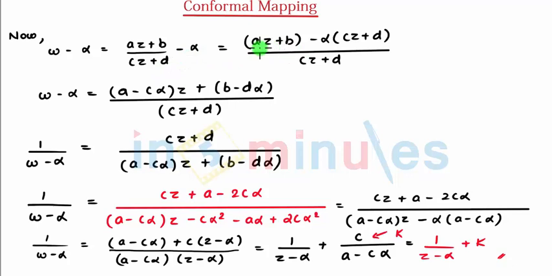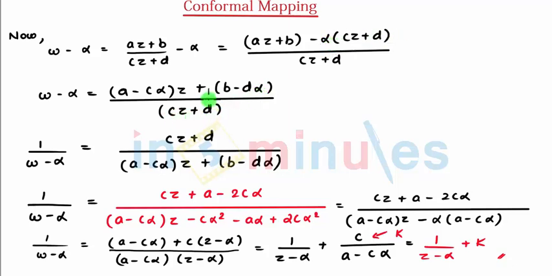By solving it, I get (az plus b minus alpha times (cz plus d)) divided by (cz plus d). After expanding, az minus alpha cz, I can take z common and write (a minus c alpha) z plus the remaining (b minus alpha d), divided by (cz plus d).